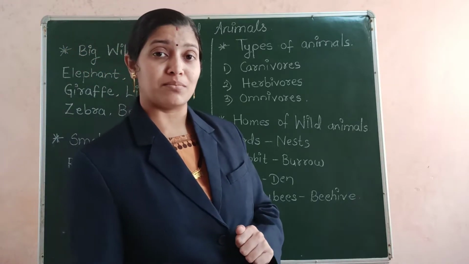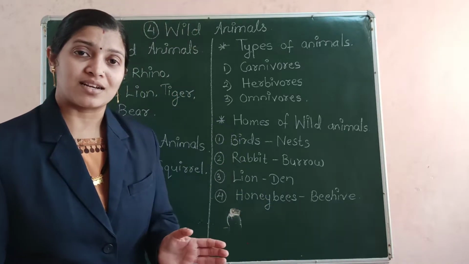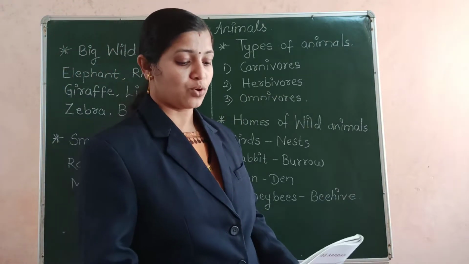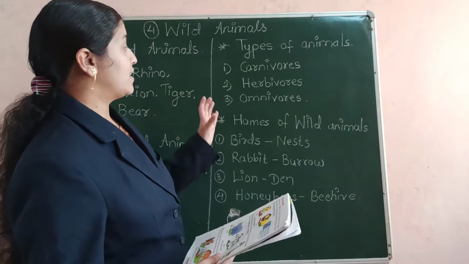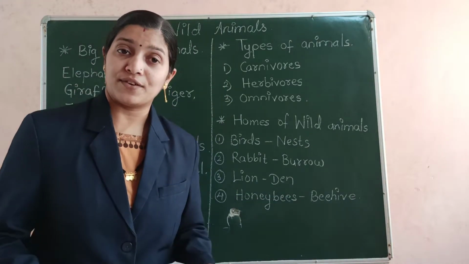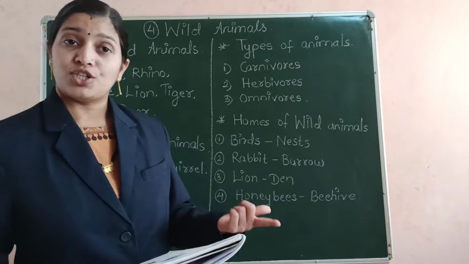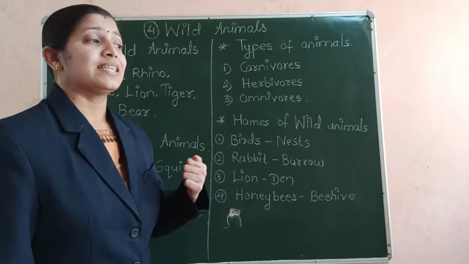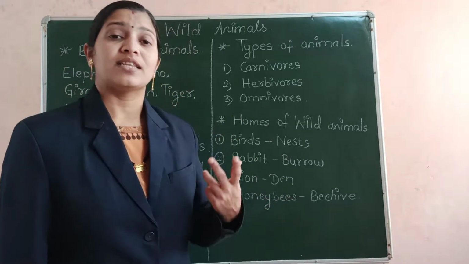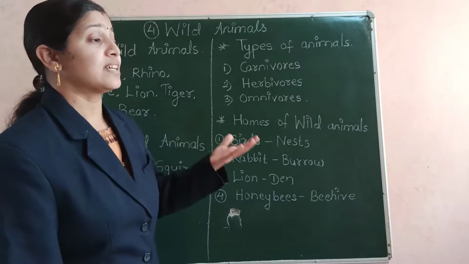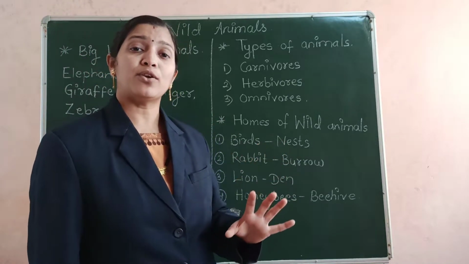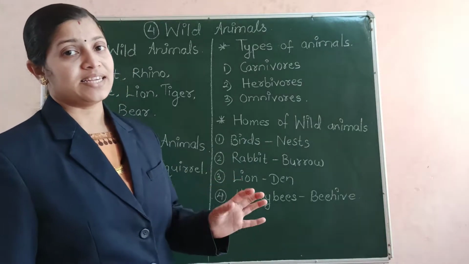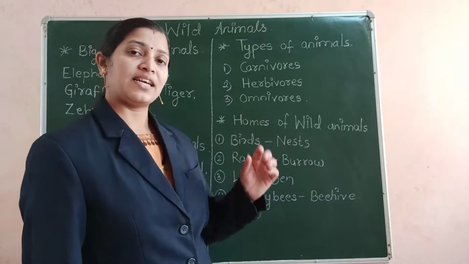Herbivores are those animals which eat plants. So herbivores are the plant eating animals. Okay, you know that the animals like elephants, then zebras, giraffes, as well as monkeys. We have deers. What do they eat? They eat the leaves of the plants. They eat the leaves of the trees. They eat grass. That is, they depend on the plants and the trees for their food, and they eat the plants and the leaves and grass.